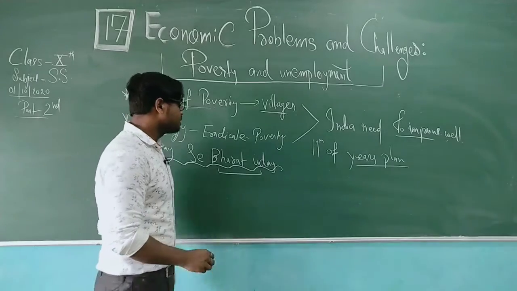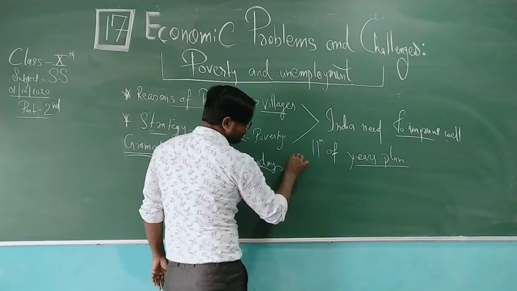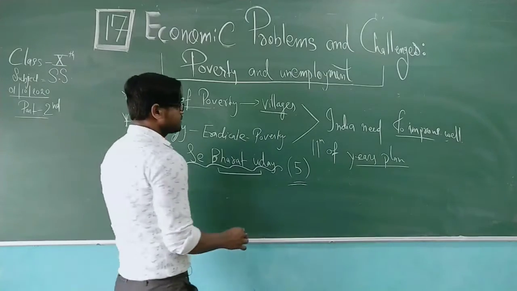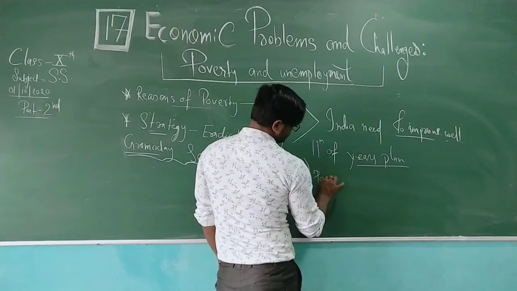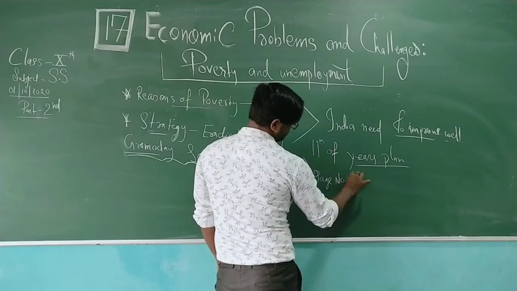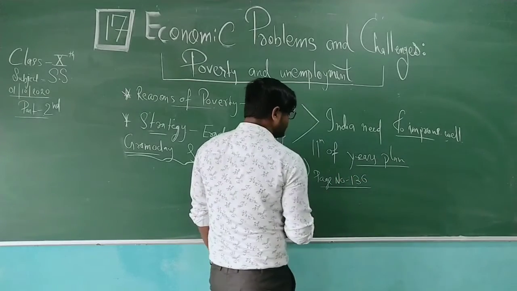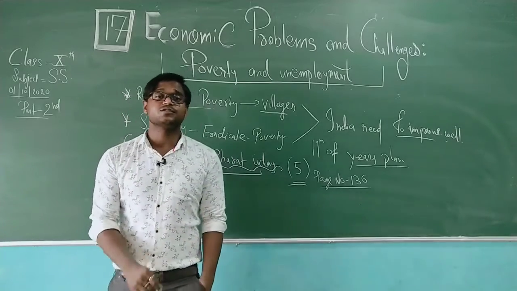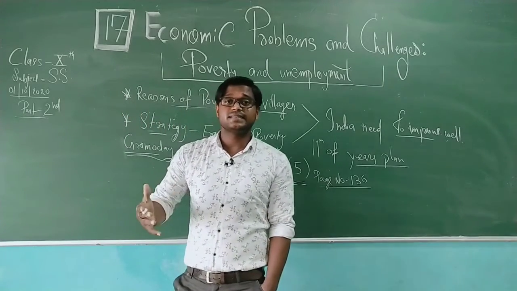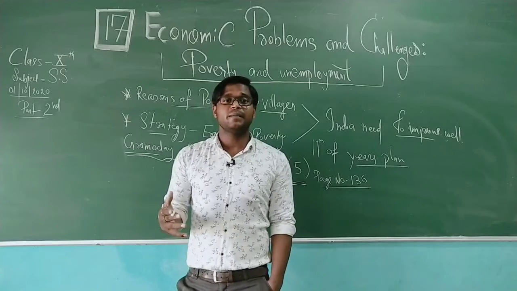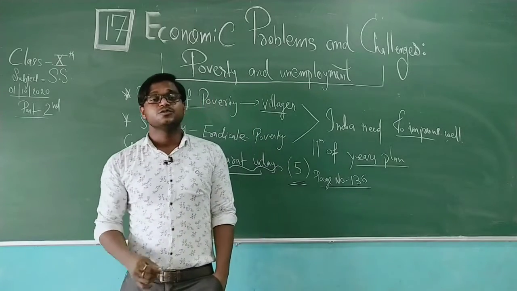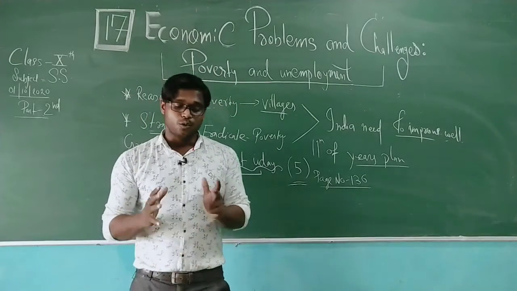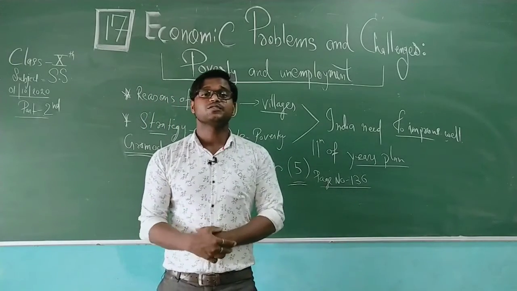Now my dear students, the 5th topic on page number 136 says that the government has improved the structure of education, health, residencies, means the living standard, employment, family planning, communication, etc. So it is improving the irrigation facilities also, road making facilities also, crop production also.